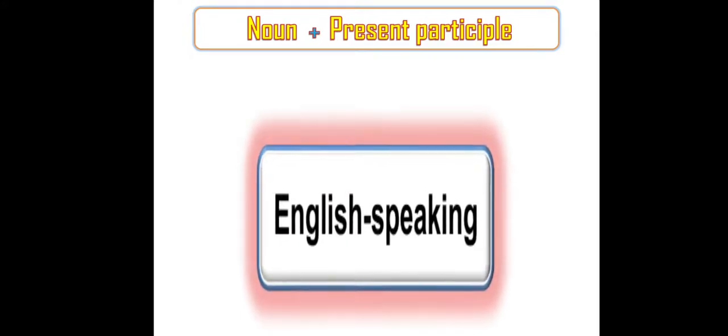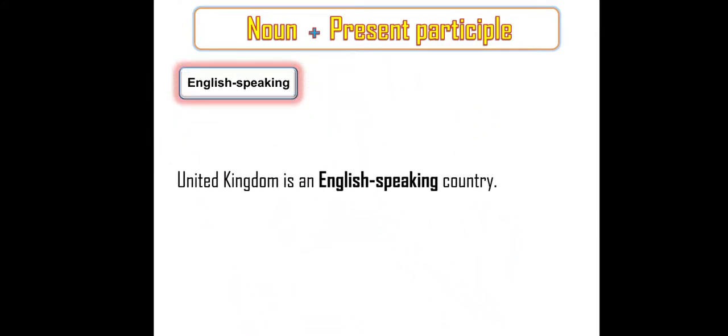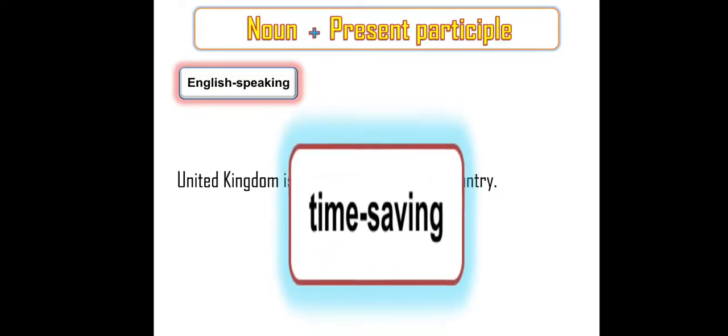As I told you, some other compound adjectives are formed with the help of noun plus present participle. I have already told you what is present participle. Present participle is nothing but a verb ending with the ing form. Eating, talking, walking. English speaking. United Kingdom is an English speaking country. Country is a noun, English speaking is a compound adjective, and here the word English is a noun. Speaking, present participle.